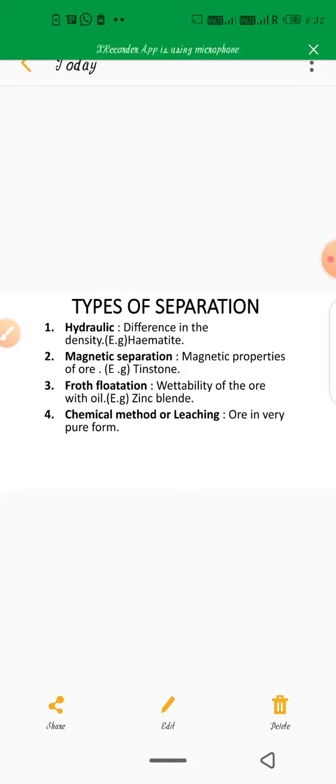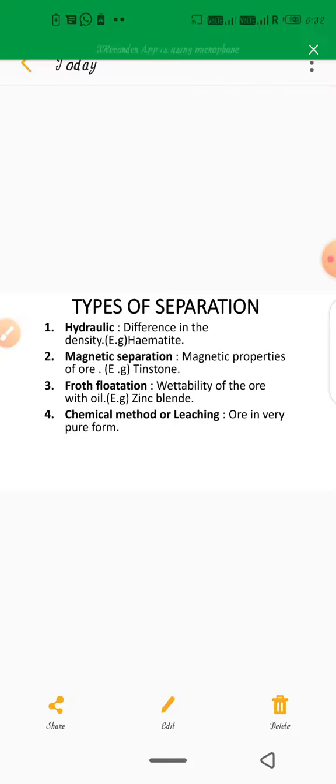Next, magnetic separation. Ores with magnetic properties can be separated by this method. In this method, we have magnetic wheels and a conveyor belt. The ore is finely ground and taken onto the conveyor belt.